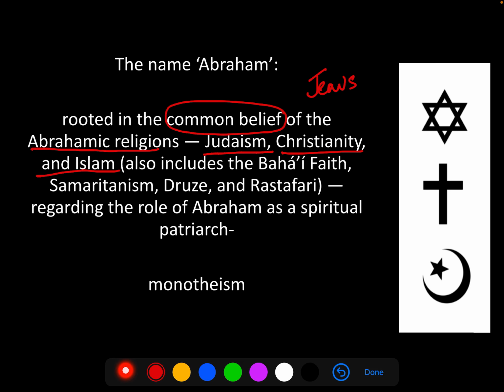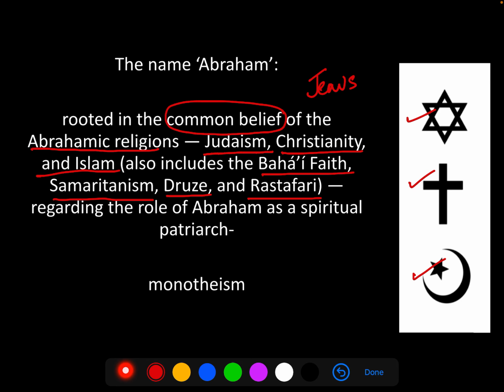You can see the symbol of Judaism here, Christianity, and then Islam. However, Abrahamic religions also include Baha'i faith, Samaritanism, Druze, and Rastafari. Now, if I may point out, there is a very prominent architectural symbol of Baha'i faith in India. That is the Lotus Temple in Delhi.